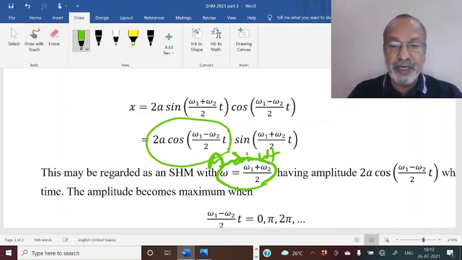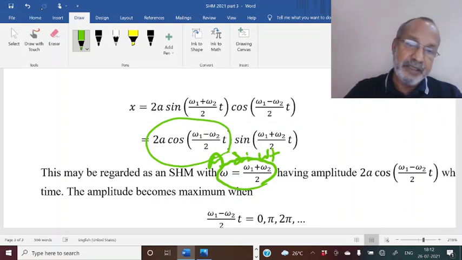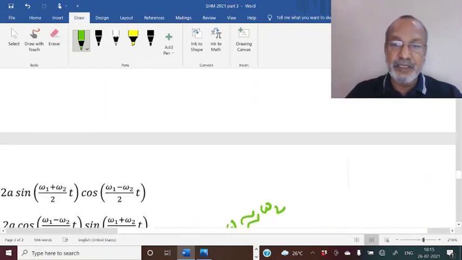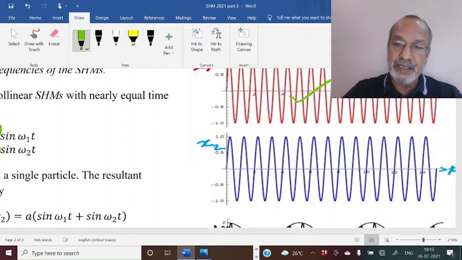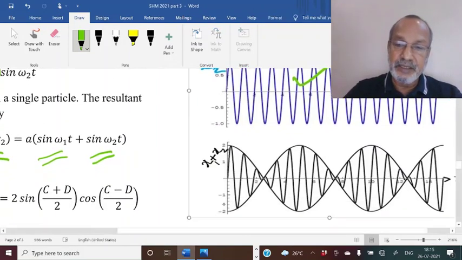So that will have a time period very similar to the two SHMs, but its amplitude A, this is the amplitude A, that is also changing with the time. And you can see that here, using the same computer program, I can add this and this to get this one.